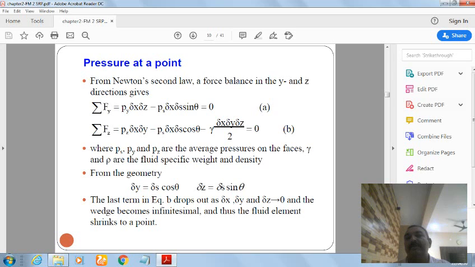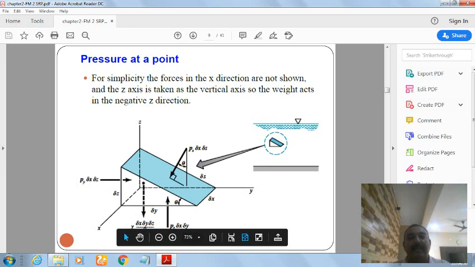Sigma Fy is equal to Py dx dz minus Ps dx ds sin theta, which is equal to 0.